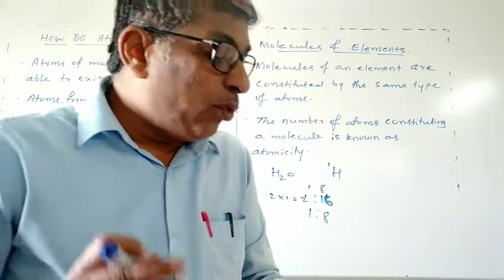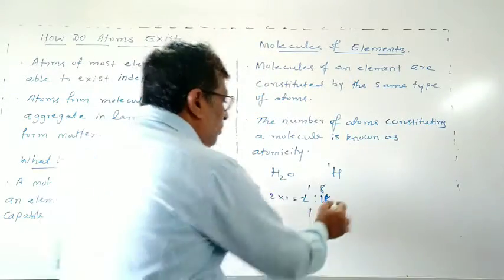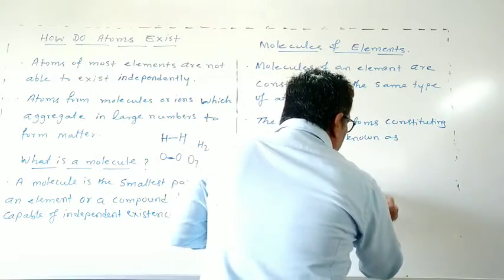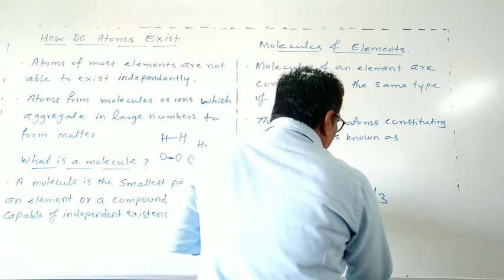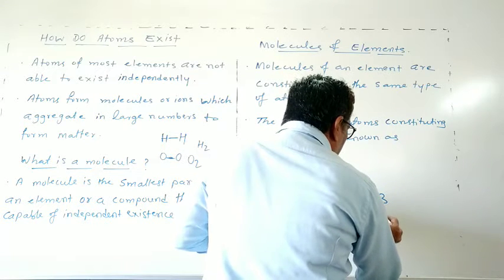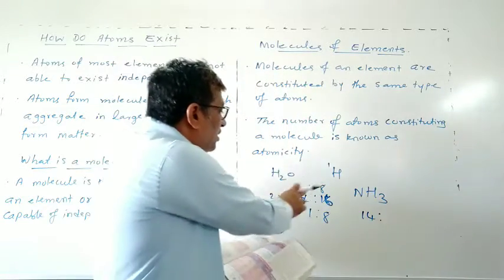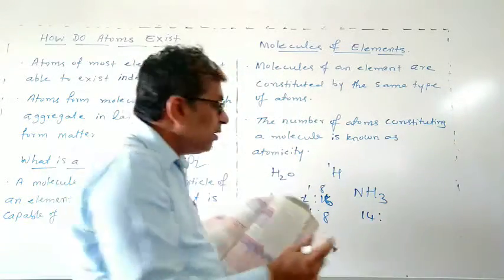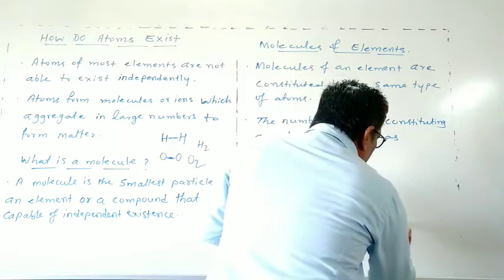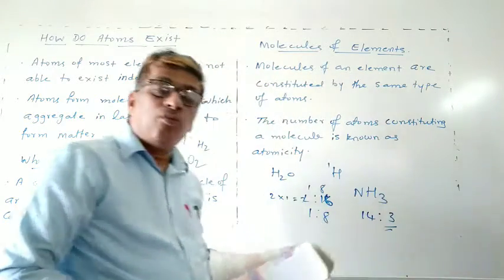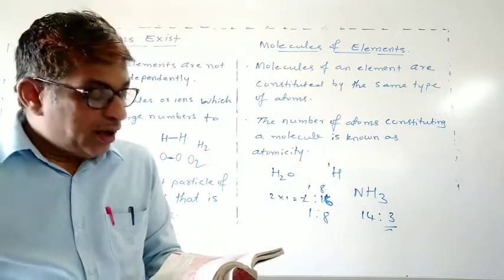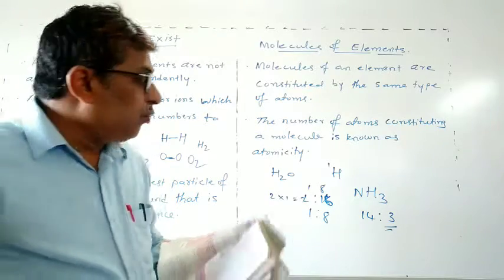And what about ammonia? Ammonia is NH3. Nitrogen is 14 and the atomic mass of hydrogen is 1. So 1 into 3 is 3. That is why the ratio is 14 to 3. And carbon dioxide, how to find out?